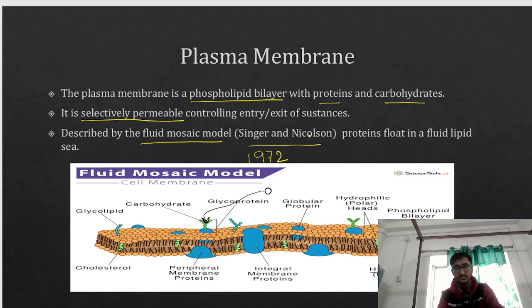Remember, this plasma membrane is not at all rigid. The cell wall is a rigid structure, but the plasma membrane is not at all rigid. Okay, remember this.